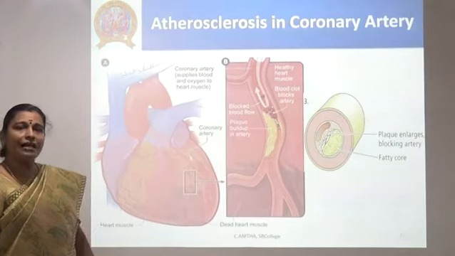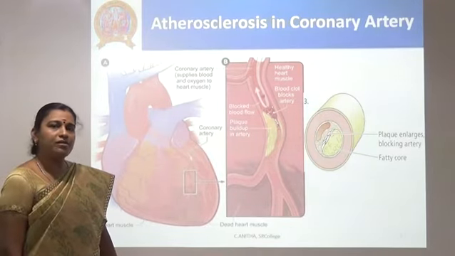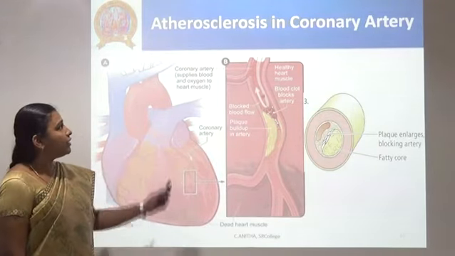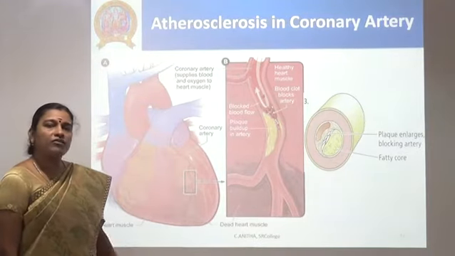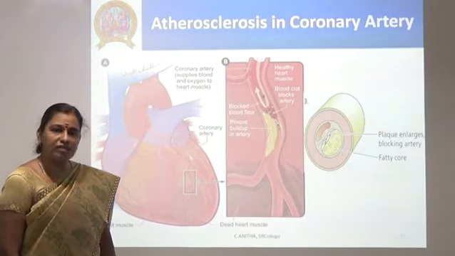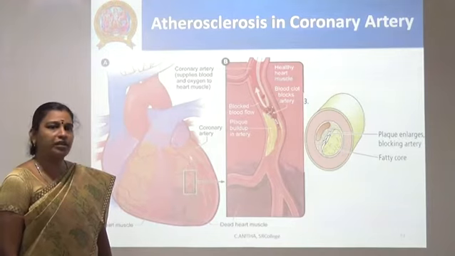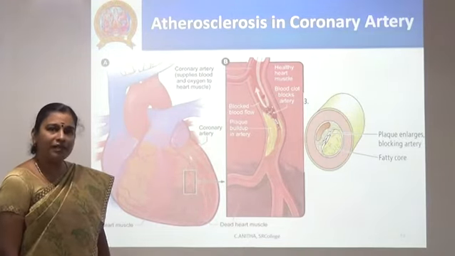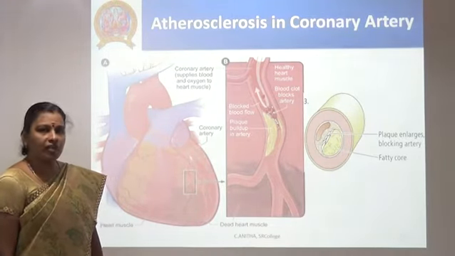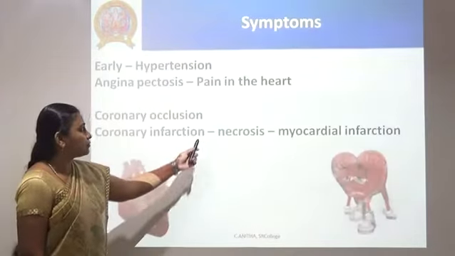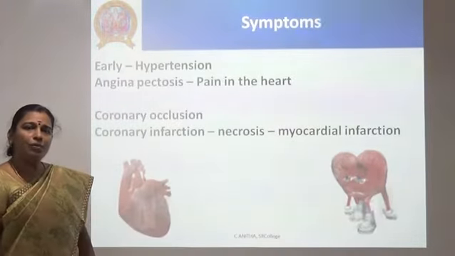Now this is the second slide showing fat deposits or atheromatous lesion in the coronary artery. The main role of the coronary artery is to supply oxygen and blood to the heart for effective functioning. When this artery has an atheromatous lesion, it will affect the functioning of the heart. So that will lead to so many symptoms.